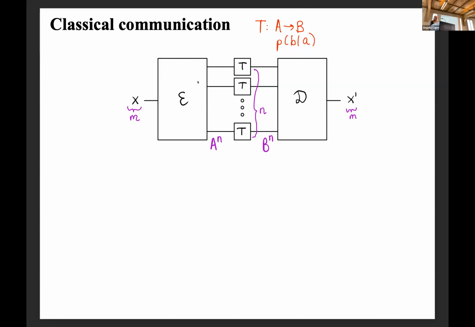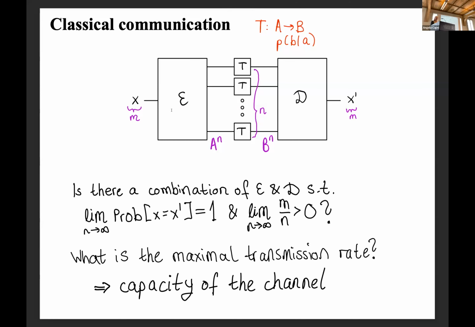Depending on the model you are given, it's assumed that you know a little bit about how your wire will corrupt the information, and then your hope is that you can find the best possible encoder to map your bit string to a bit string that's pretty robust against this noise, and then send it through the channel in this robust form, and then decode it back to a message. And the hope is that this message matches the input. So the receiver should receive a message that is identical with the sender's input message.